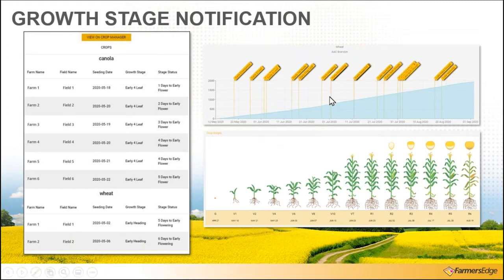So early flowering on July 2nd, this is what we would be notifying on. And then down below showing wheat, so being able to see VT, R2, those critical stages that we are going to require potentially some type of application and bringing awareness to that at each stage.